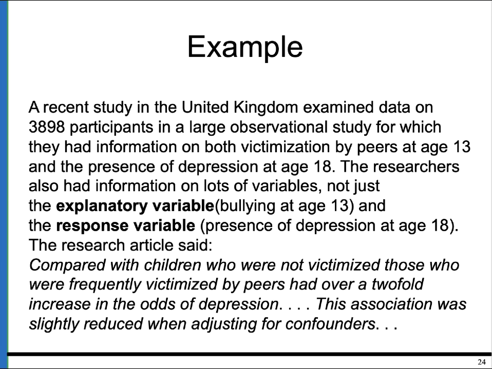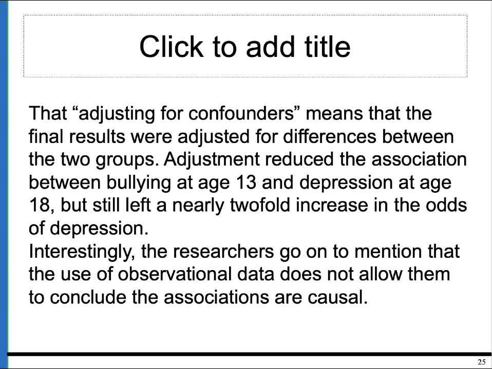But I want you to look at the conclusion that the article stated. Compared with children who were not victimized, those who were frequently victimized by peers had over a twofold increase in the odds of depression. This association was slightly reduced when adjusting for confounders. So take a note of that comment, adjusting for confounders. All that means is that they were able to isolate the differences between the two groups, and that they were able to adjust for this so that a good comparison could be made.